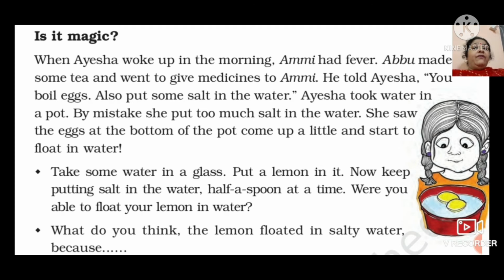And today we are going to know the reason behind this. How could the eggs start floating after adding the salt to the water? Take some water in a glass, put a lemon in it. Now keep putting salt in the water, half a spoon at a time.